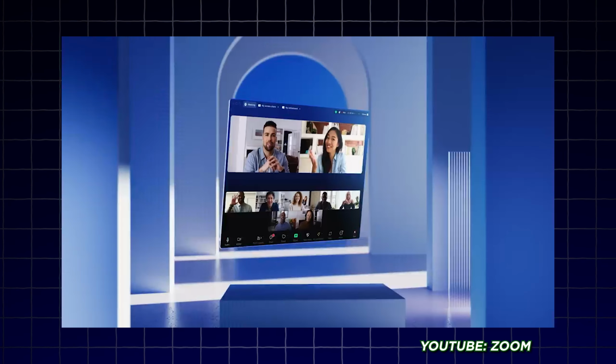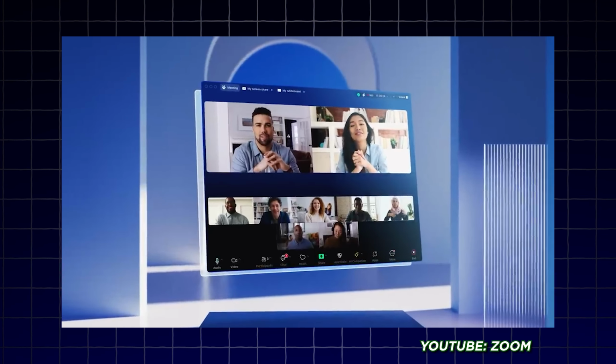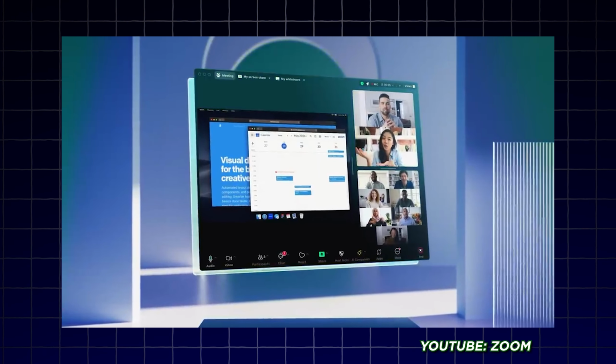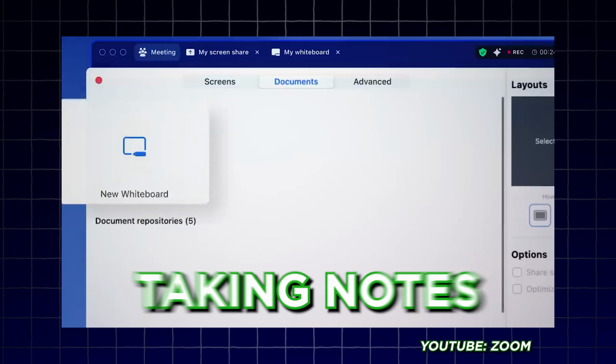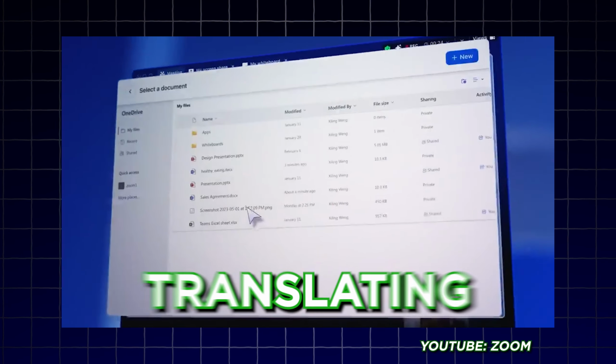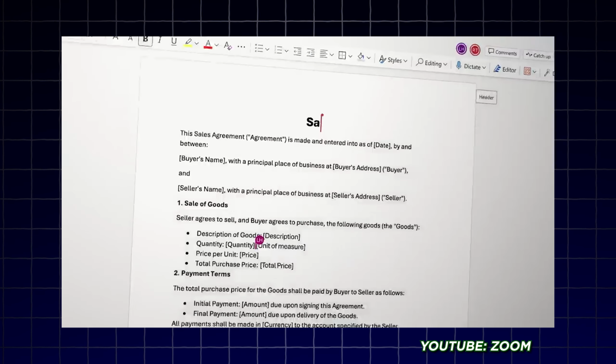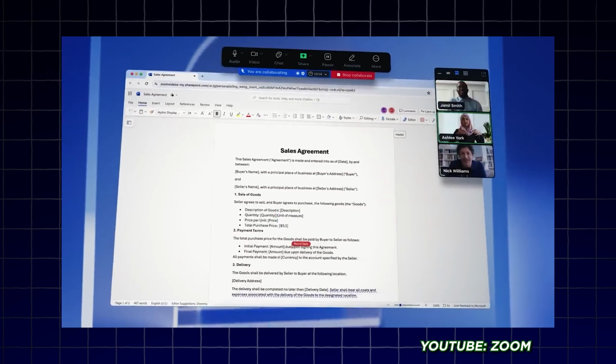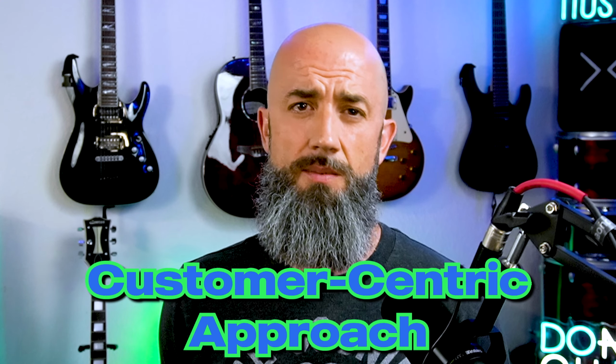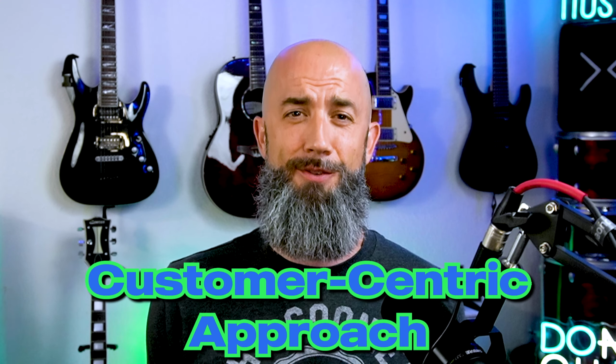So Zoom plans to integrate AI deeper into its platform to streamline the various aspects of video conferencing. Think about AI handling your scheduling, taking notes during meetings, and even translating conversations in real time. This is all about making virtual meetings more efficient and accessible, and it's going to keep that customer-centric approach to it as well. At least that's what they're saying for now.